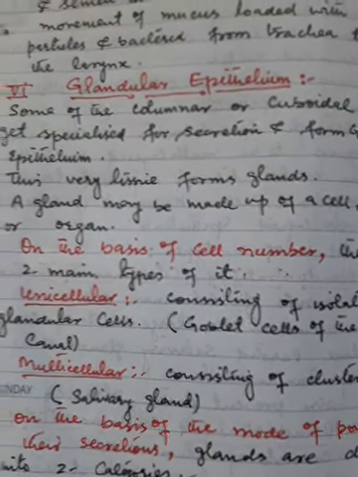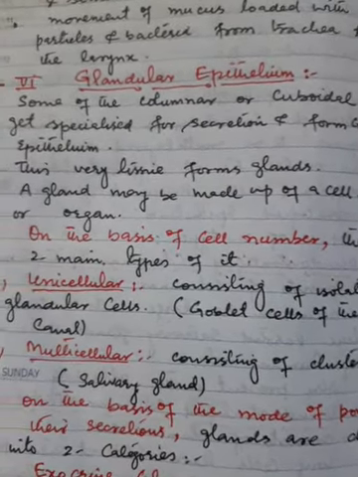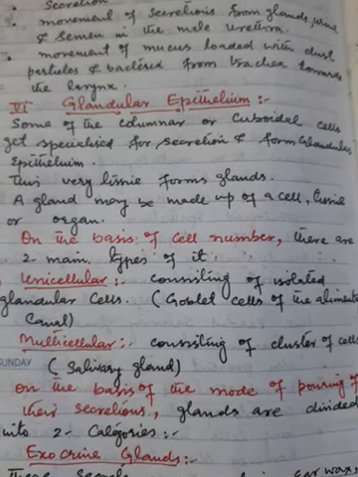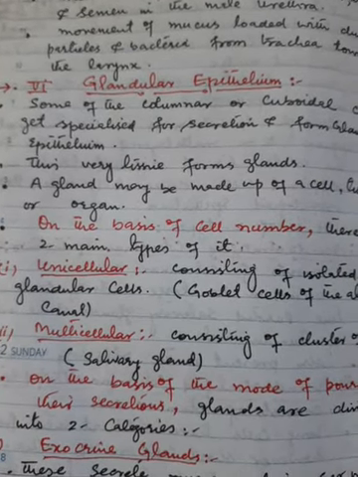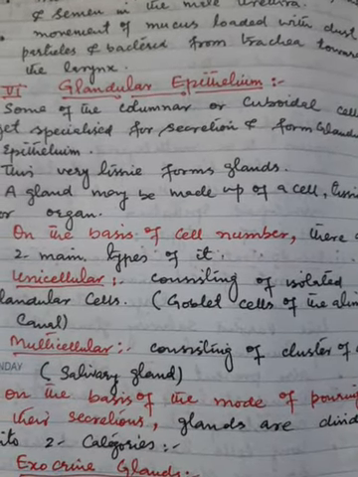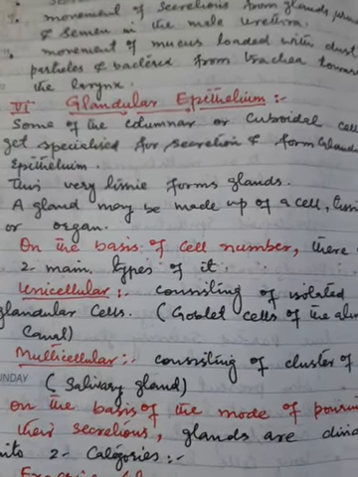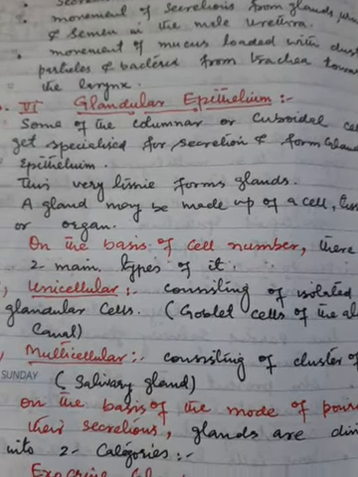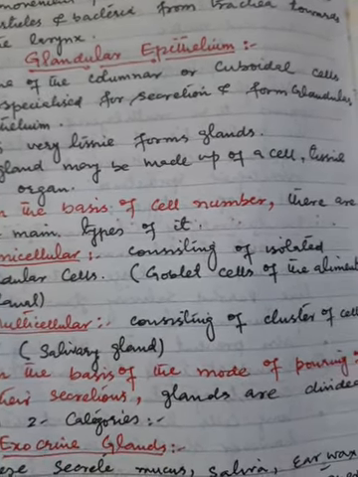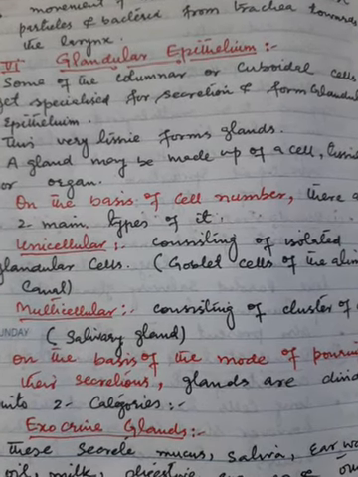Glandular epithelium. Some of the columnar or cuboidal cells get specialized for secretion and form glands. This very tissue forms glands. A gland may be made up of a cell, tissue, or organ. On the basis of cell number, there are two main types of it.